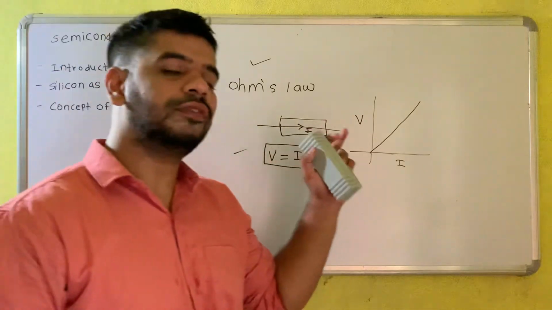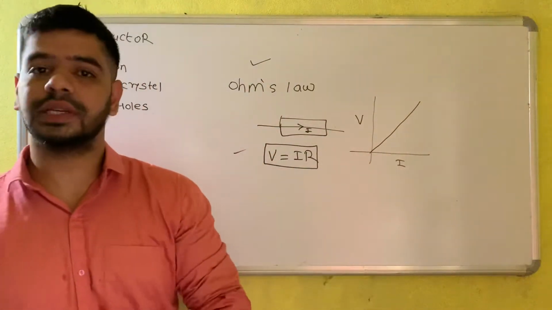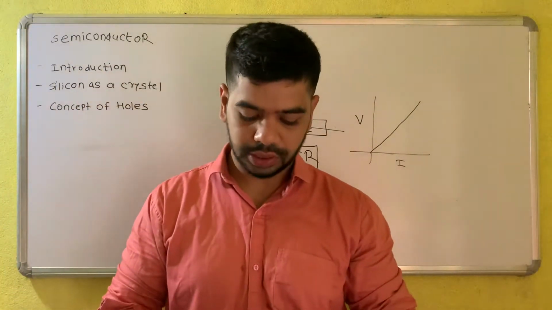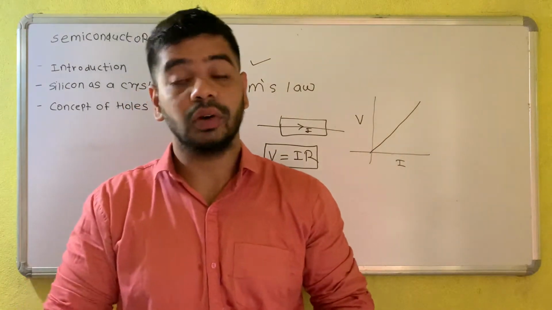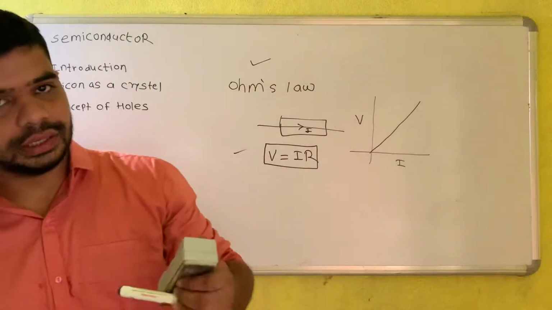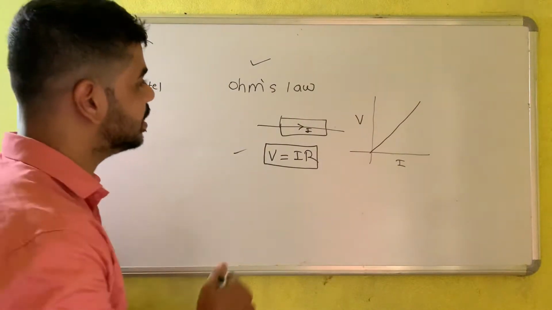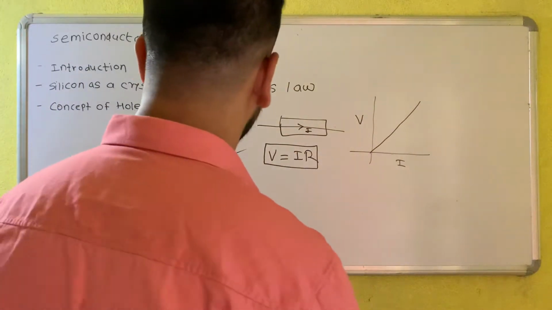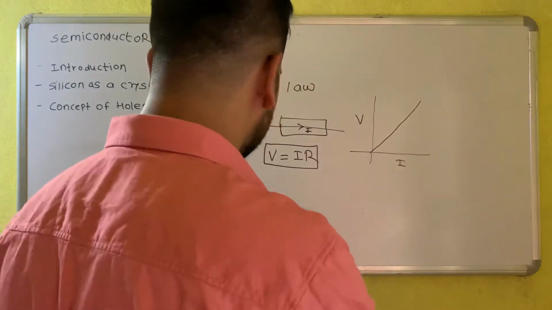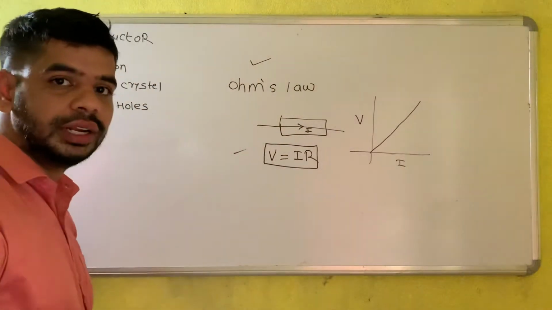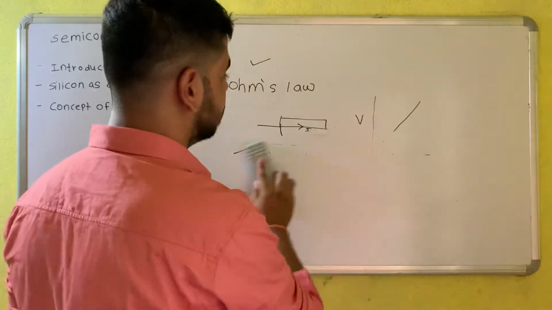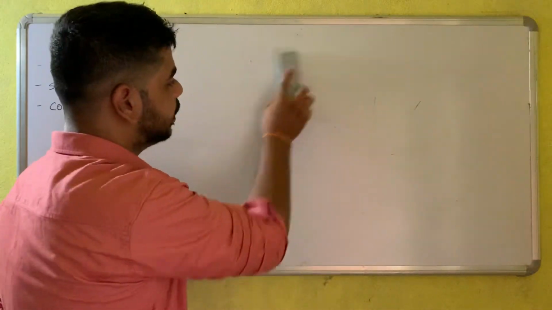A substance which follows Ohm's law, we call an ohmic substance, whereas a substance which does not follow Ohm's law, we call a non-ohmic substance. So this is the basic idea of Ohm's law. Why did I discuss it here? I will give the reason in this particular introduction. Okay, so Ohm's law is clear to you properly.